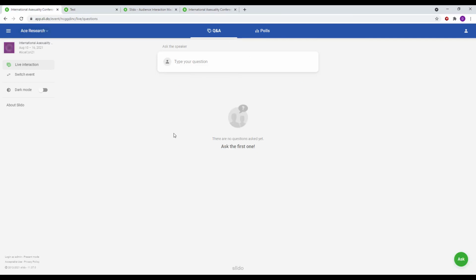In the SliDo event that has been set up for the conference, there will be multiple sessions corresponding to each panel. You do not need a separate link for each session. However, you can navigate between these sessions on SliDo itself.